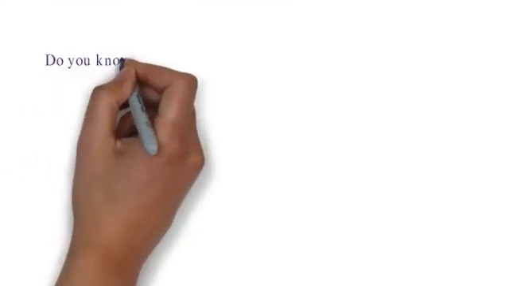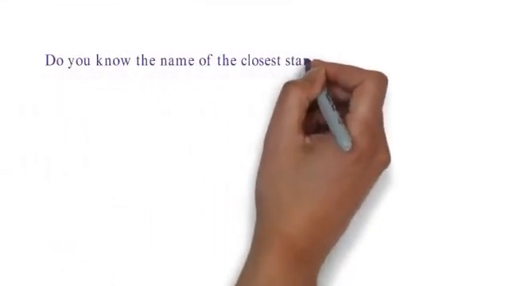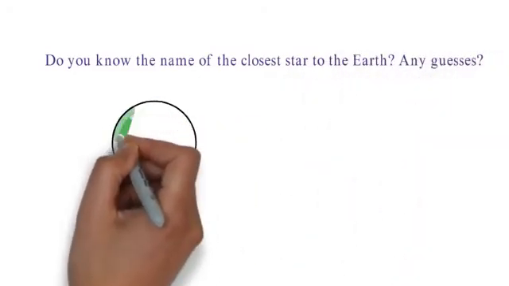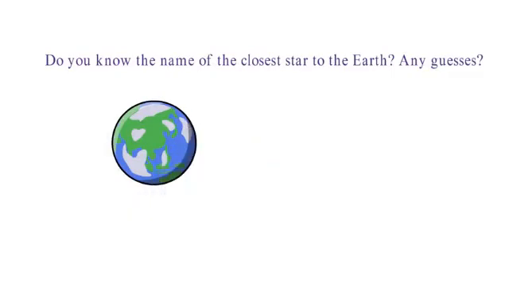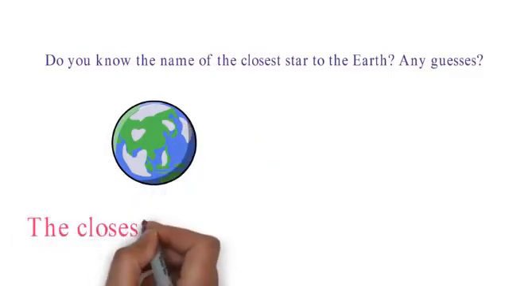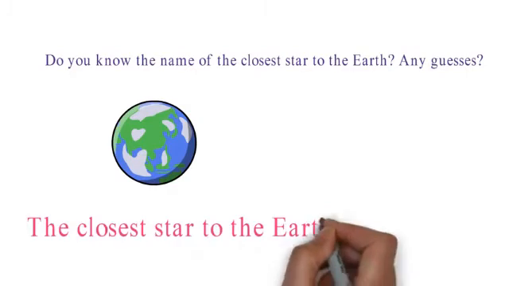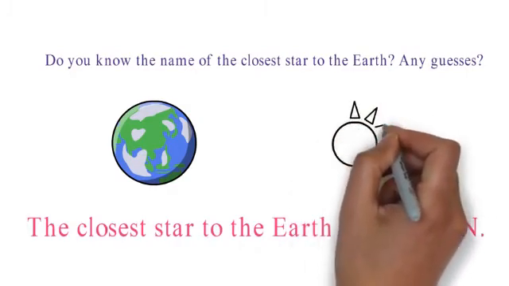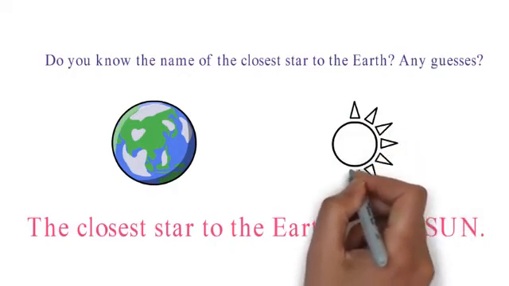Amazing, isn't it? Do you know the name of the closest star to the Earth? Any guesses? The closest star to the Earth is the Sun. Yes, that's correct. The Sun is actually also a star. Mind-blowing, isn't it?